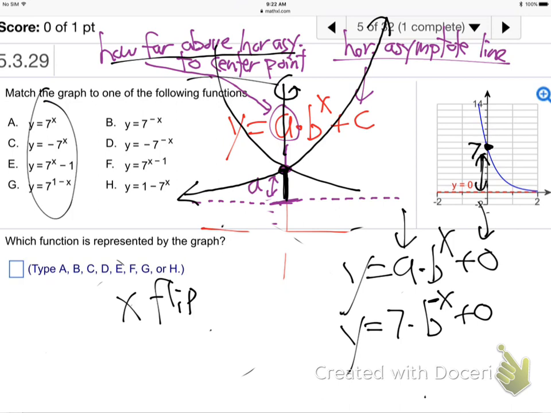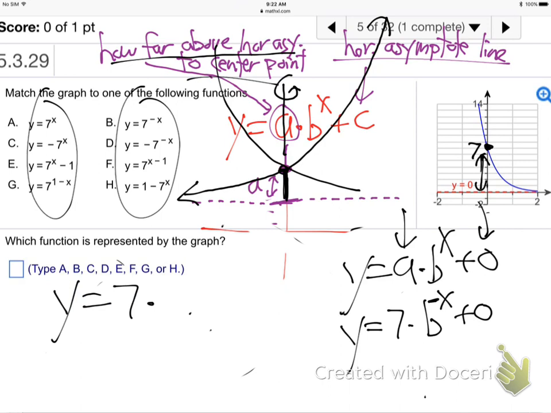And by the way, look, all the bases are 7. So the base is clearly 7. You can just tell from the multiple choice options. So therefore, what do we have? 7 times 7 to the minus x plus 0. That must be the equation. But I don't see it there. We'll talk that out in a minute. But everybody good so far?